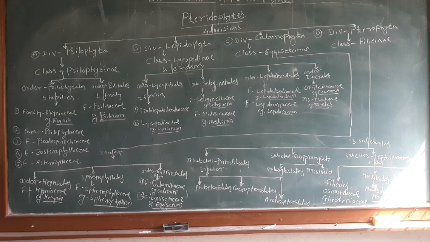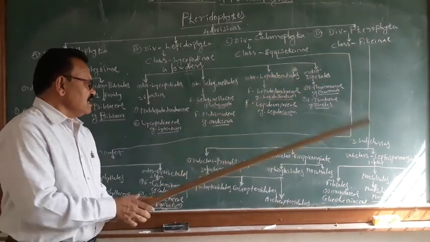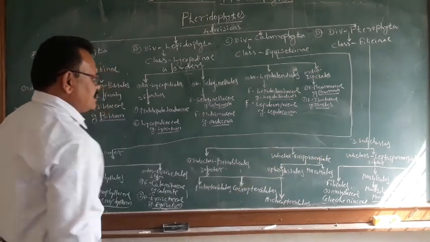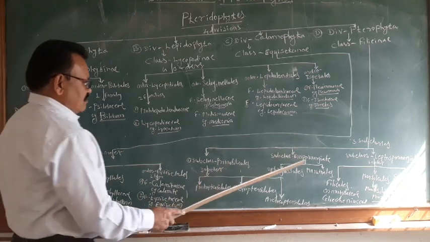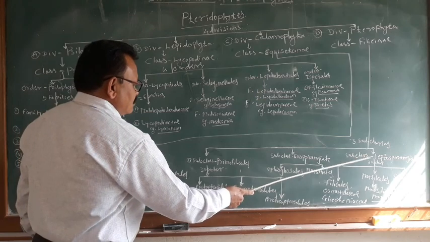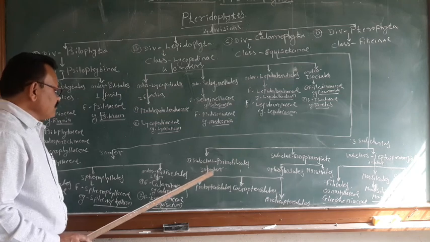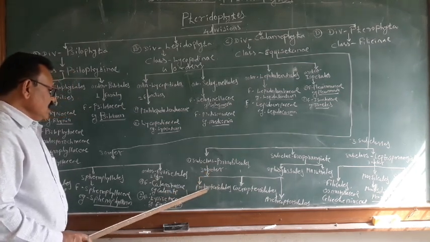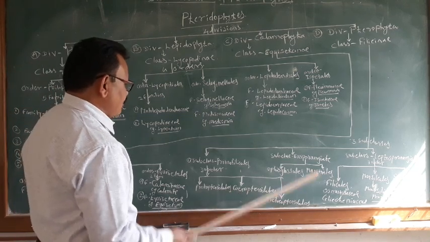The fourth division is the Pteridophyta, sorry, the Pterophyta. This Pterophyta includes the class Filicinae, and it can be divided into three subclasses: Primofilices, then the second, Eusporangiatae, and the third subclass, Leptosporangiatae. The subclass Primofilices can be divided into three orders: the Protopteridales, Coenopteridales and Archaeopteridales.